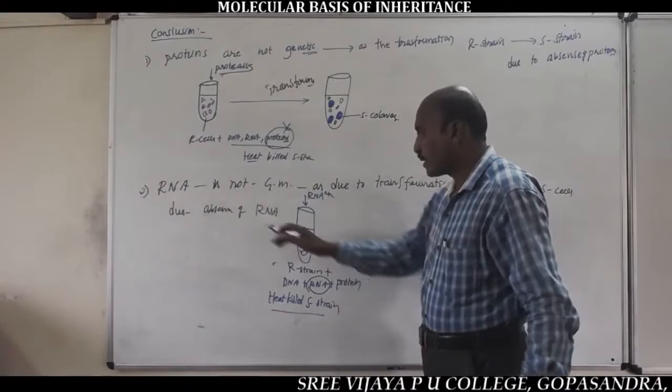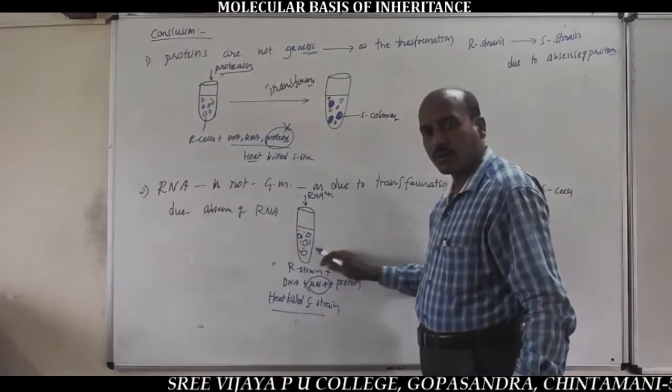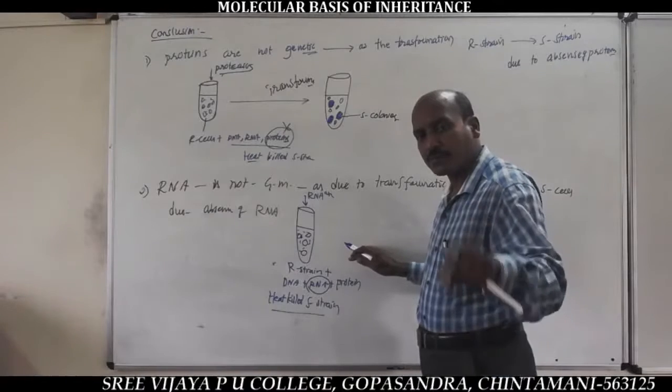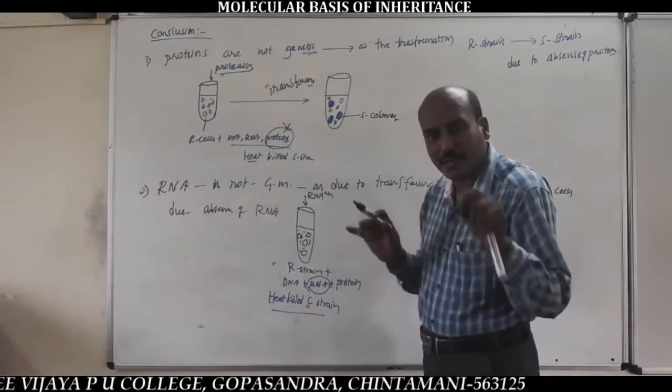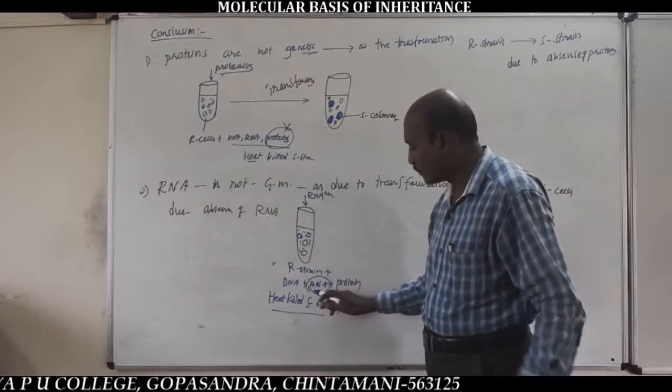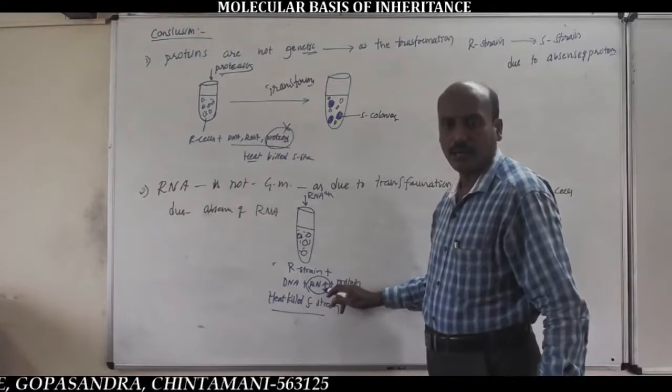Similarly, in the second conclusion, the cells undergo transformation even in the absence of RNA. That means the culture medium contains DNA and proteins, without RNA, because the RNase destroyed the RNA.